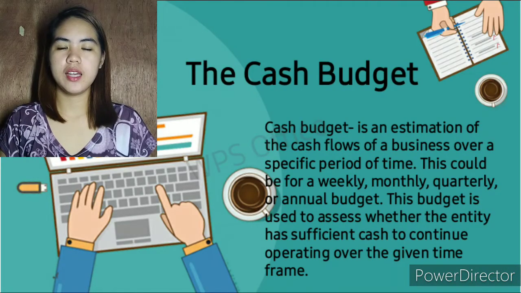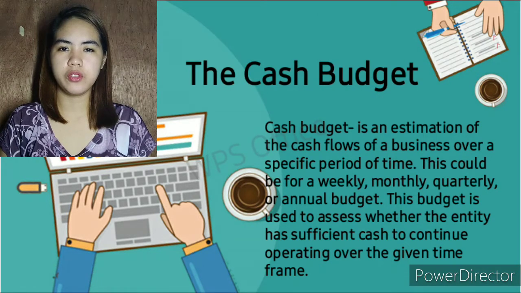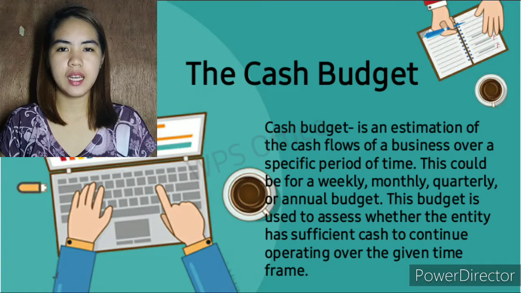Cash budget is an estimation of the cash flows of a business over a specific period of time. This could be for a weekly, monthly, quarterly, or annual budget. This budget is used to assess whether the entity has sufficient cash to continue operating over the given time frame.